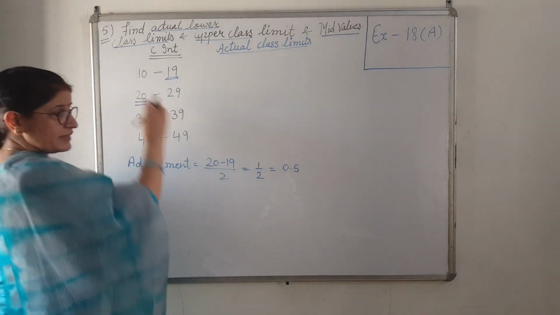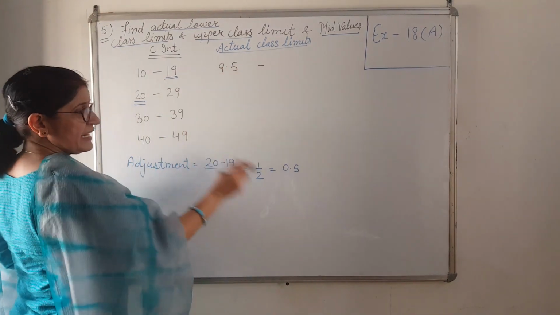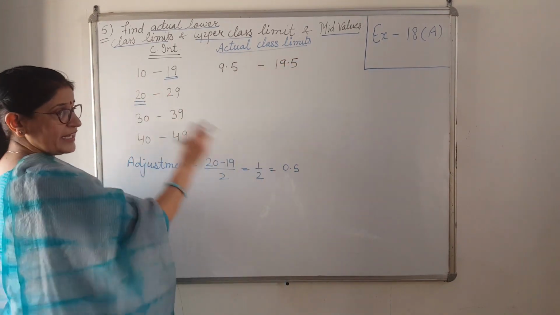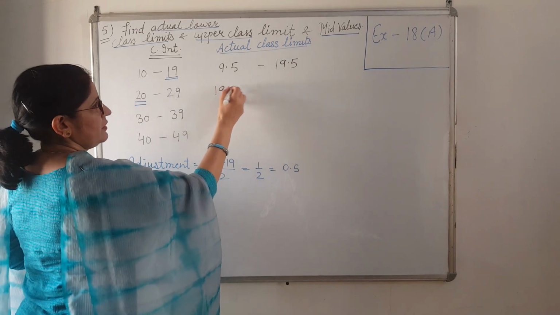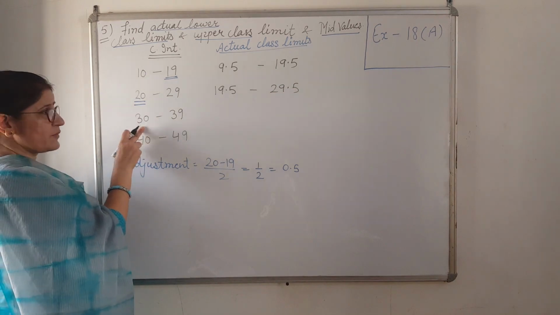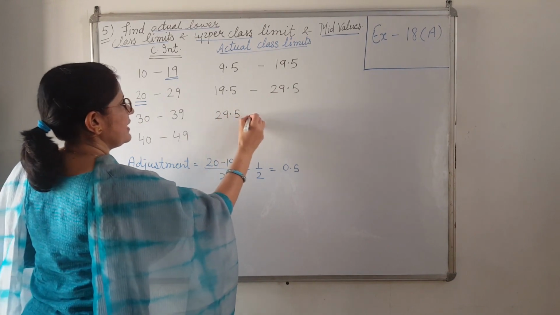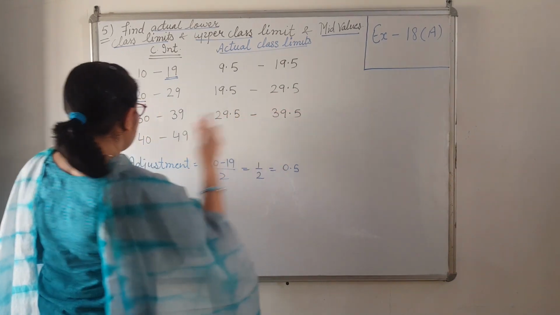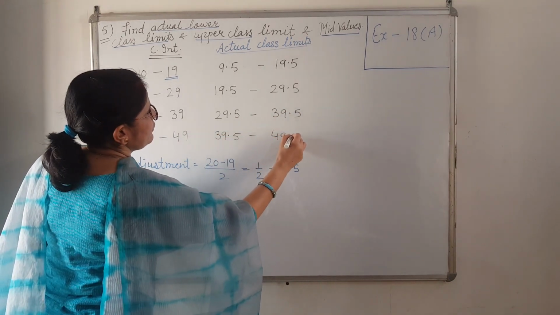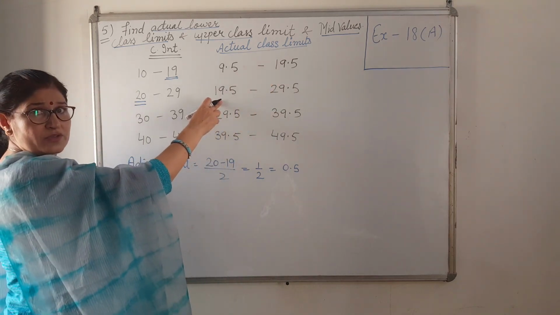So lower is 10. 10 minus 0.5, 9.5. 19 plus 0.5, 19.5. Similarly here, 20 minus 0.5, 19.5, and here 29.5. Here also from 30 we subtract and here we add. So we will get 29.5 and in this 39.5 and 49.5. Now you can see that the upper limit of the first class is equal to the lower limit of the second one.